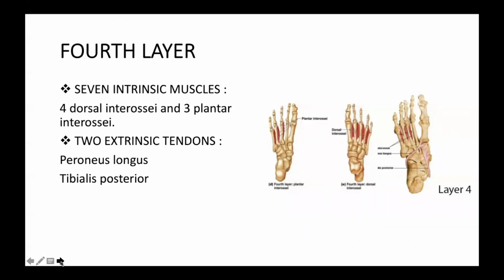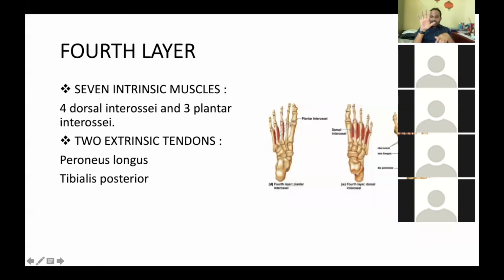Yes, sir. In the fourth layer, we have 7 intrinsic muscles. Of these 7 intrinsic muscles, 4 are dorsal interossei and 3 are plantar interossei. When you compare with the muscles of the hand, in the hand we have 4 palmar interossei and 4 dorsal interossei.